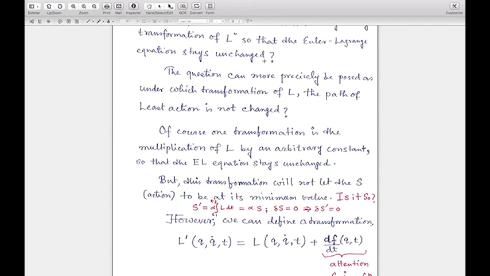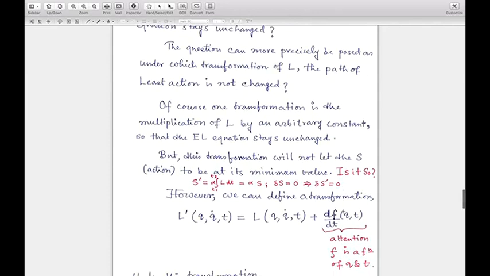My question to you is: think over this. Is it really so? Think and answer it in the discussion forum, or I will discuss it in the discussion session. Because it is also true that if it is multiplied by some arbitrary constant, then the variation of the new action is exactly equal to the variation of the old action. So if the old action's variation is 0, then the new action's variation is 0 as well. So what is going on? Who is correct? Just think and try to answer me.